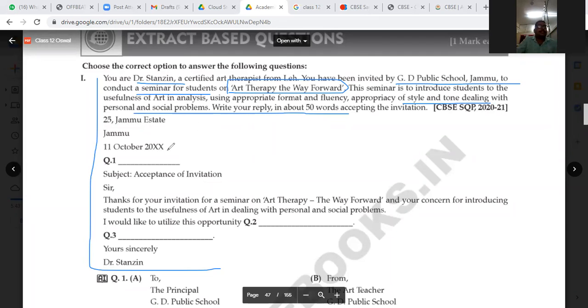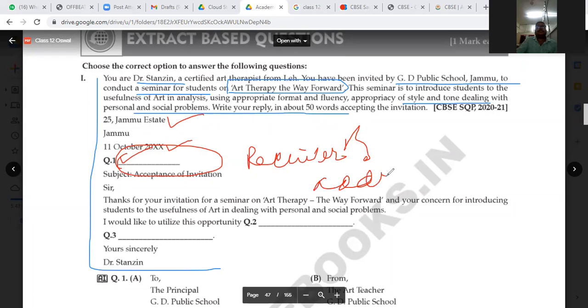So here you can see that the format has been given. It starts with the sender's address, after that the date, and here, question number one. Question one means whom you are addressing. That is called the receiver's address. Here the subject is acceptance of invitation.